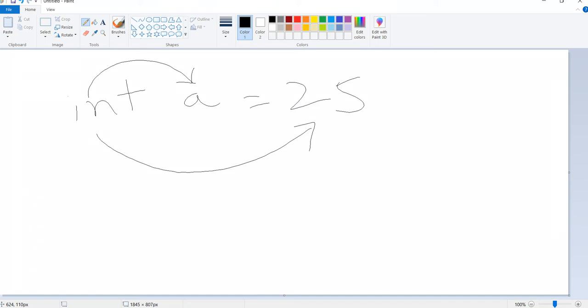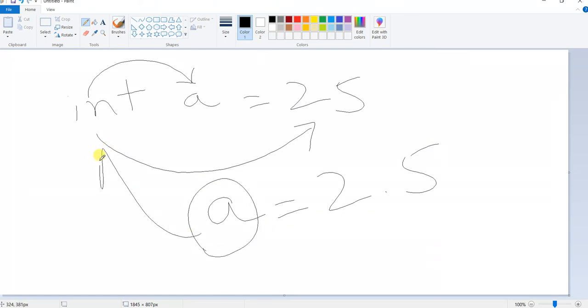This means if I want to change the value of a after storing 25, I can change it, but I can only change it to another integer value. Now I cannot assign a string to a, because I have already declared that the variable a can only store values of the int type. Why? Because this integer is the type of the variable.